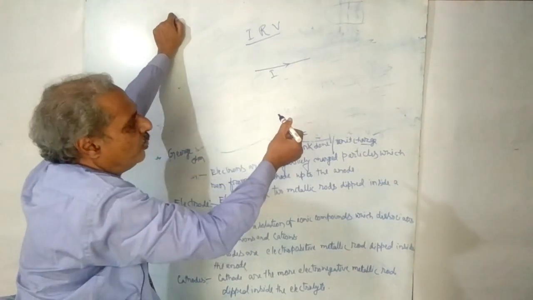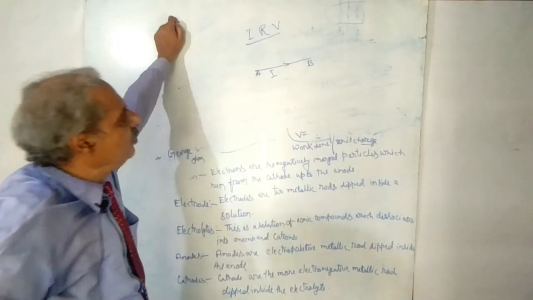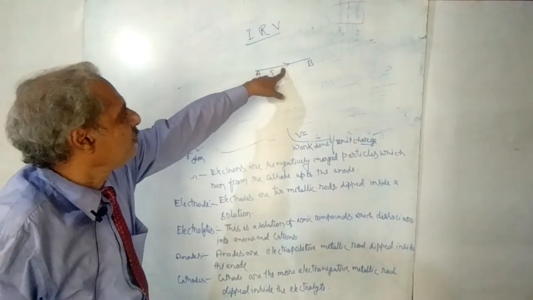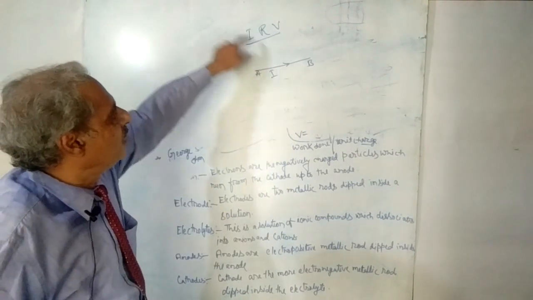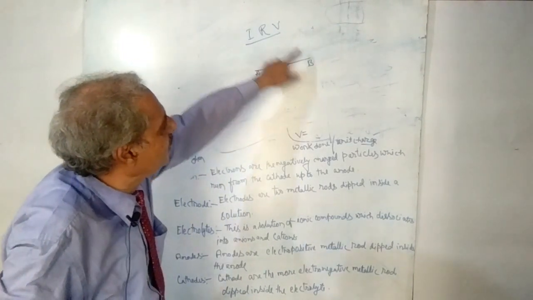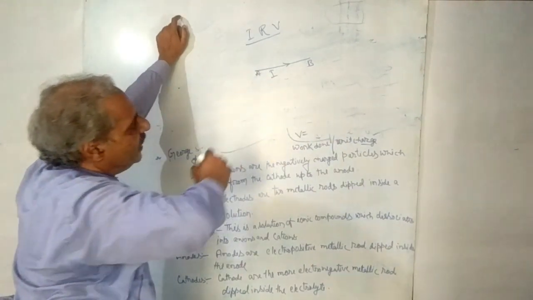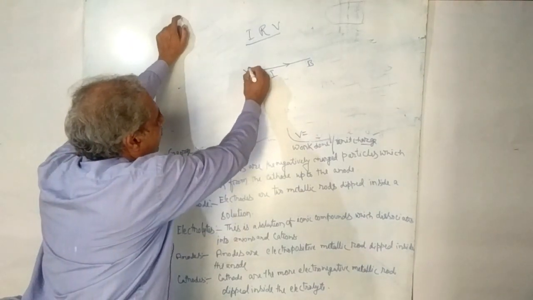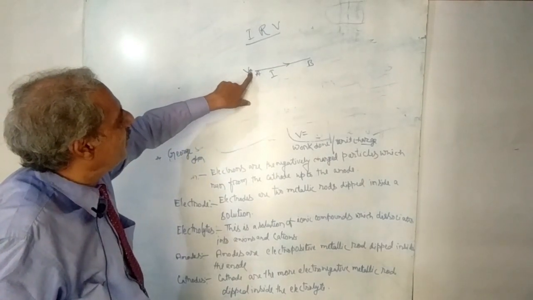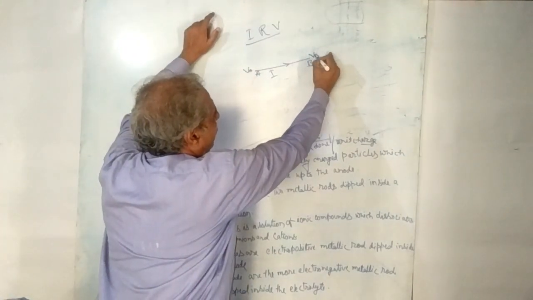Suppose current is flowing from a point A to a point B. Suppose these two points are two parts of the conducting wire. We can also put here that the electric potential at point A is denoted by VA, with A as a suffix, and here you can put VB.